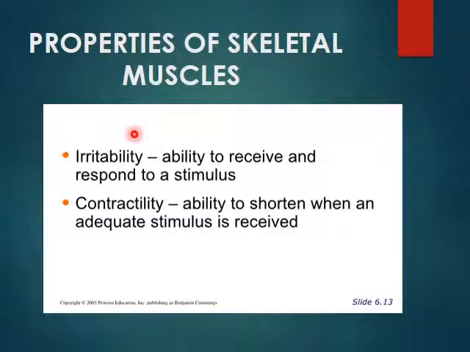Properties of skeletal muscles. There are two main properties of skeletal muscles: irritability, which is the ability to receive and respond to a stimulus, and contractility, which is the ability to shorten when an adequate stimulus is received.